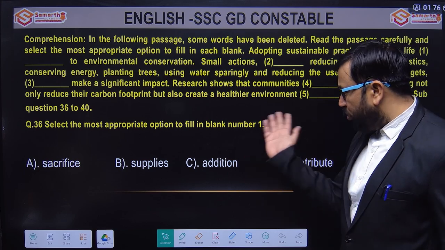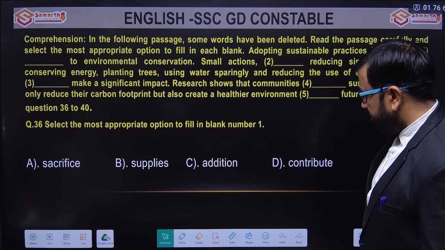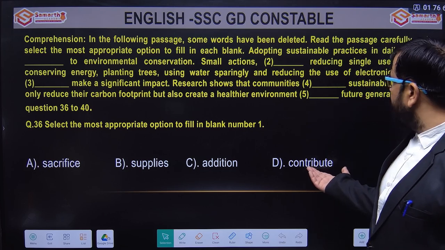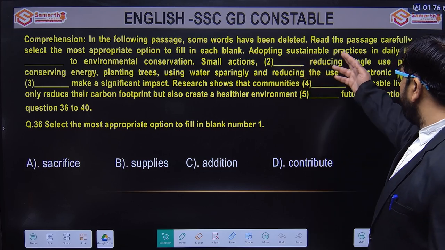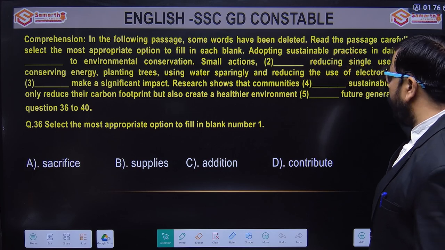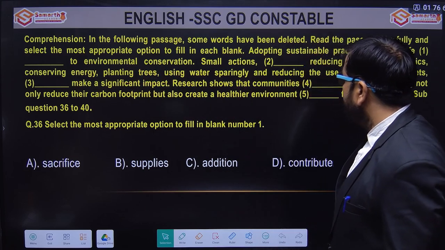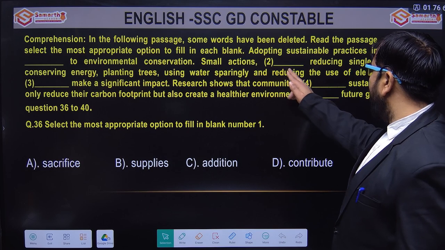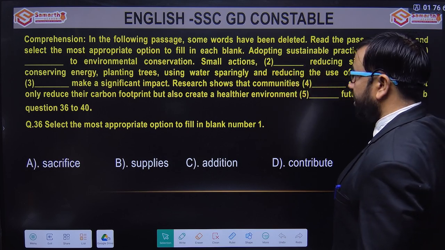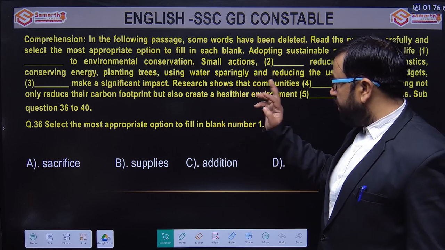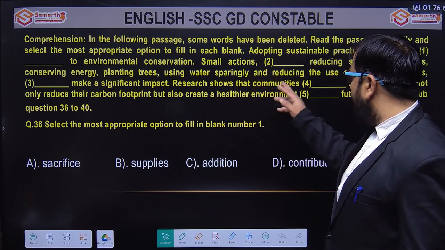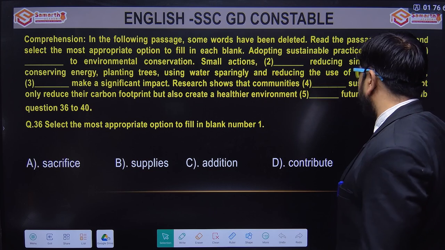So sacrifice we don't require here. Supplies, addition, contribute makes sense. So adopting sustainable practices in your life contributes to environmental conservation. Okay. Next one is: small action, comma, dash, reducing single use plastic, conserving energy, planting trees, using water sparingly, and reducing the use of electronic gadgets.